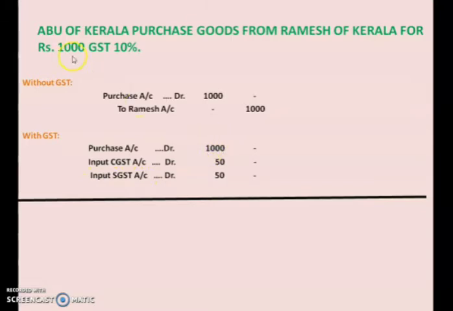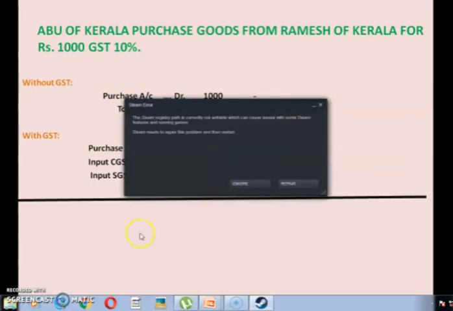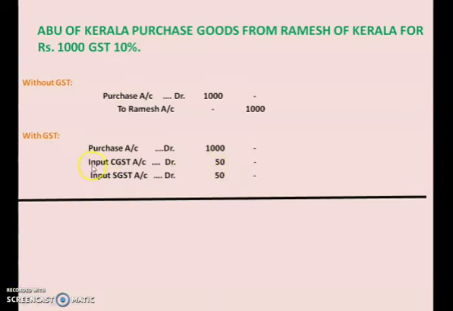Now 1,000 rupees purchase, it is already given to you. How did you get this 50-50? Input CGST account debited 50, input SGST account debited 50. Do you know how you got this 50? You have to calculate this 10% GST on 1,000 rupees. So 1,000 into 10 divided by 100. How much will you get? Just calculate it.